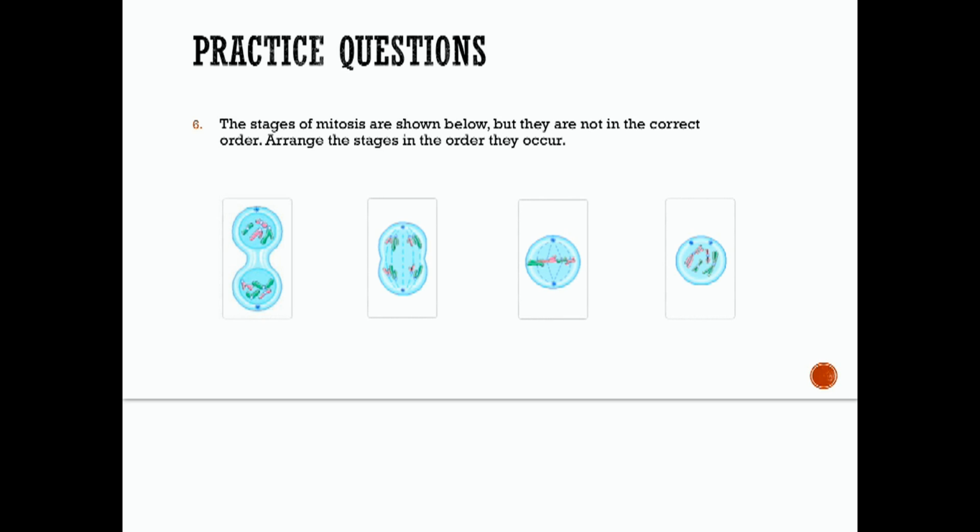Last one, number 6. The stages of mitosis are shown below, but they are not in the correct order. Arrange the stages in the order they occur. Okay, so we've got 4 different pictures, and we need mitosis to go in the order of PMAT. Remember, PMAT is prophase, metaphase, anaphase, telophase. So prophase would be 1, metaphase would be 2, anaphase would be 3, and telophase would be 4. So let's look at these pictures and just number them out.